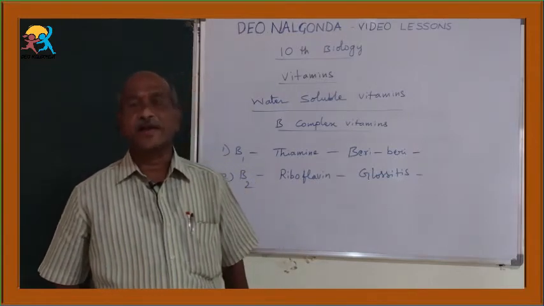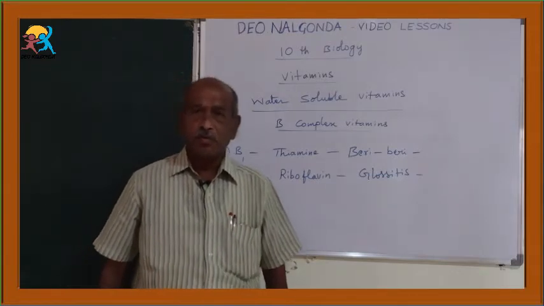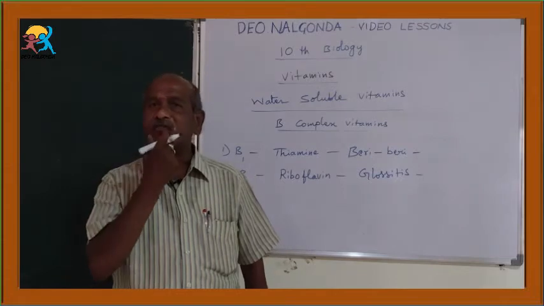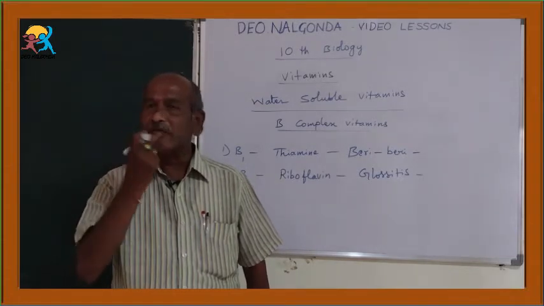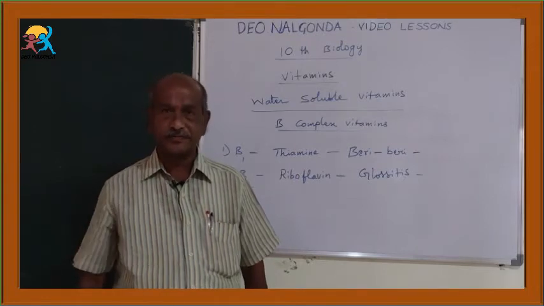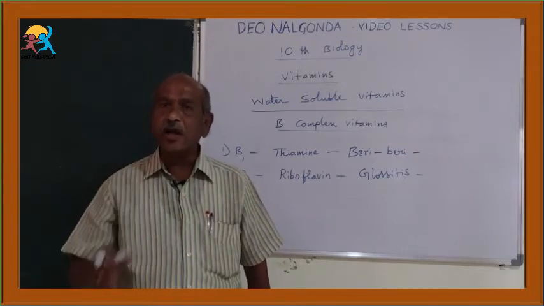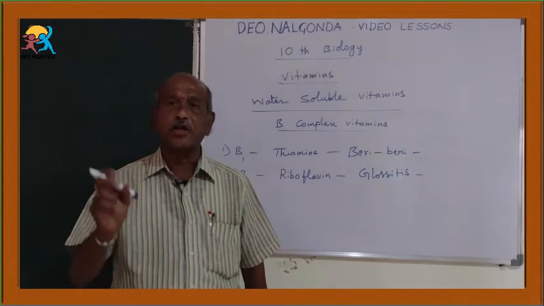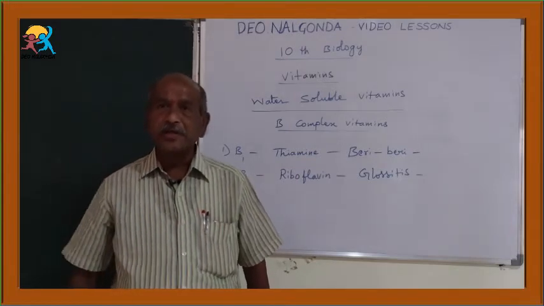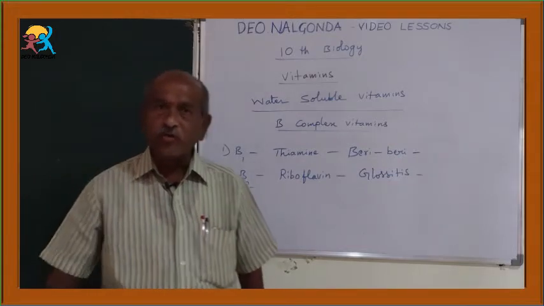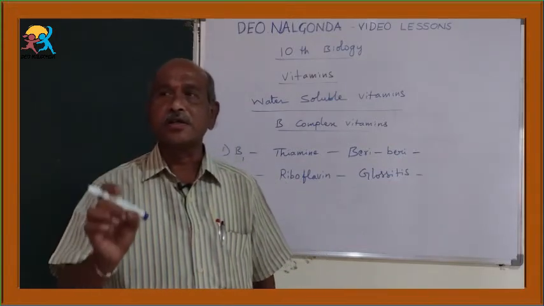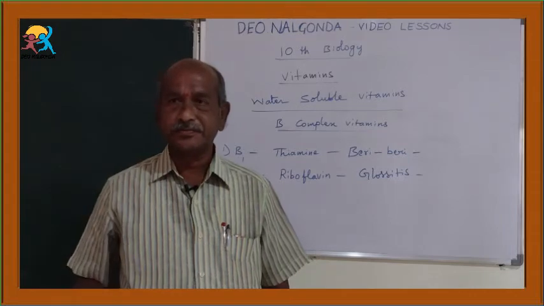What are its characters? The corners of the mouth can be cracked, or the ends of the lips can be cracked, and the tongue becomes red and sore. Then they suffer from photophobia. Photophobia means they can't see light.